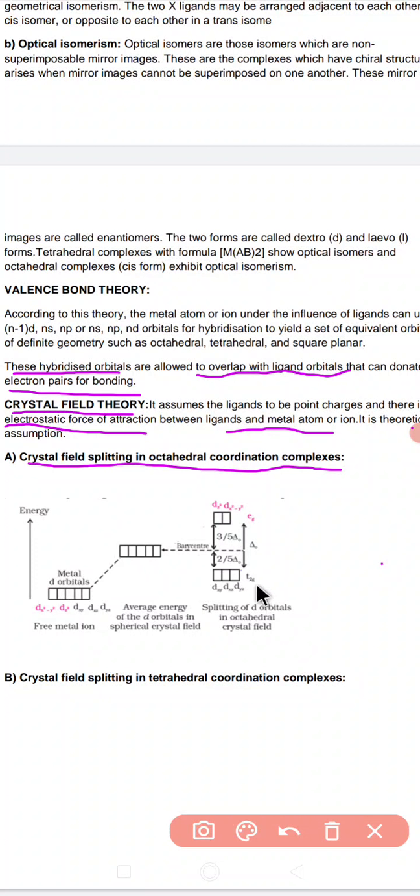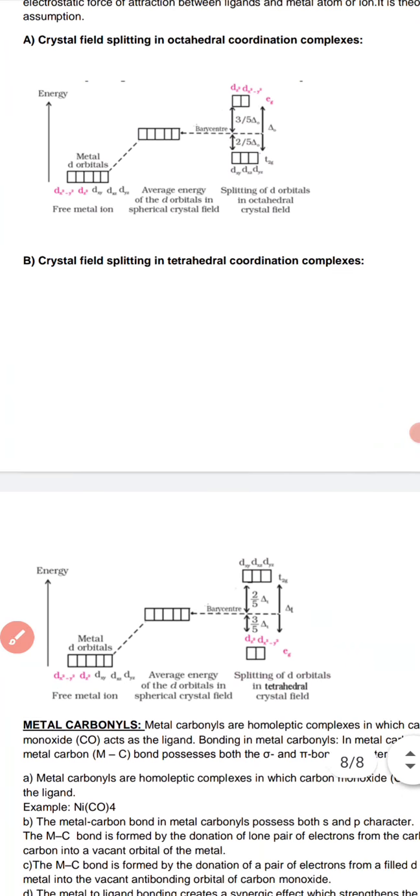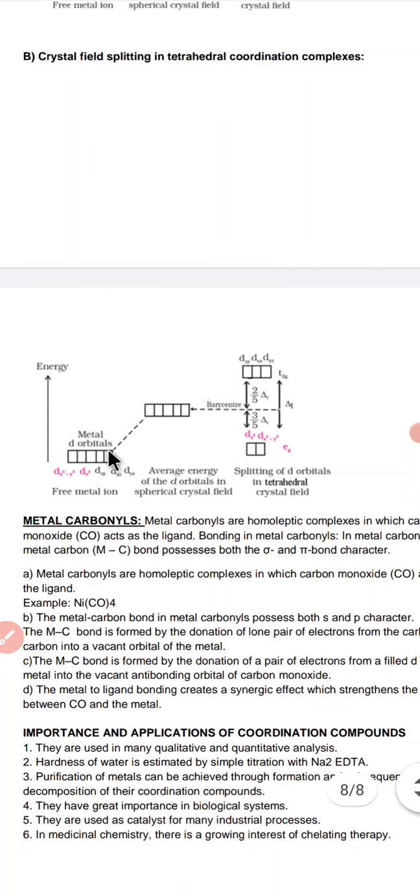But just remember, if the same type of splitting takes place in tetrahedral complexes, we have the same energy profile, and these orbitals split up the energy, but here the t2g orbitals are on top and eg is at the bottom.